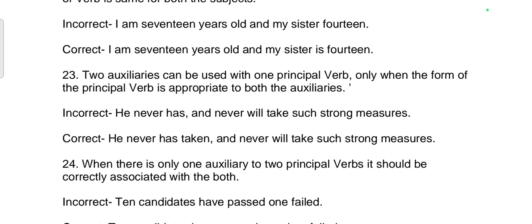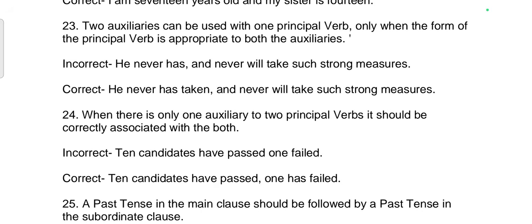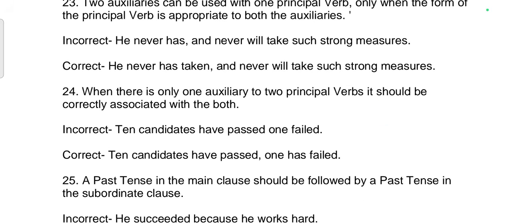23rd rule. Two auxiliaries can be used with one principal verb only when the form of the principal verb is appropriate to both the auxiliaries. Incorrect sentence: He never has and never will take such strong measures. Correct sentence: He never has taken and never will take such strong measures.